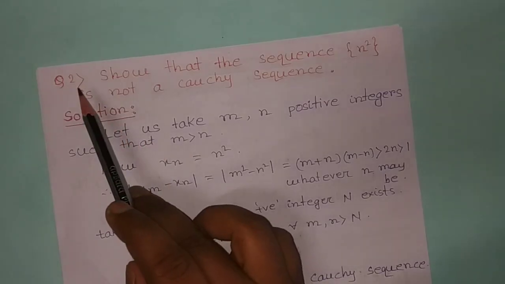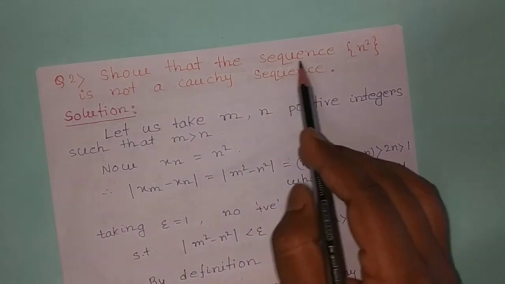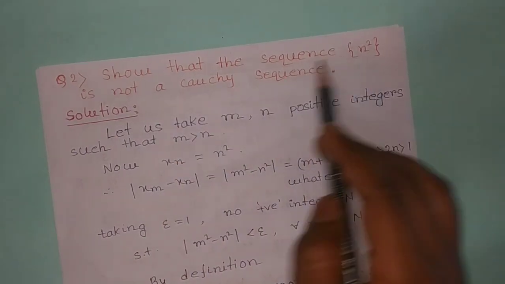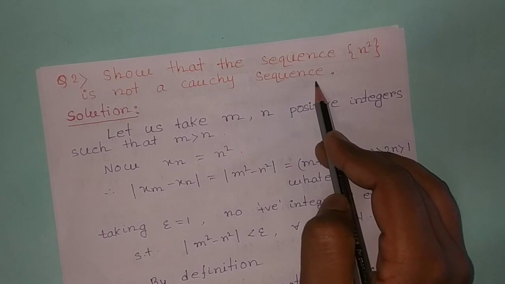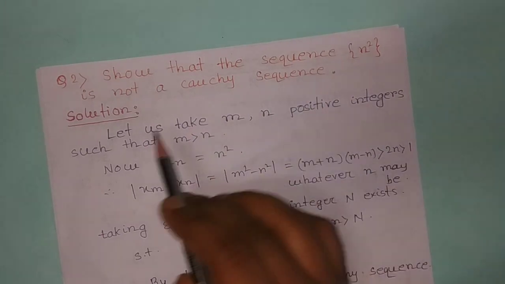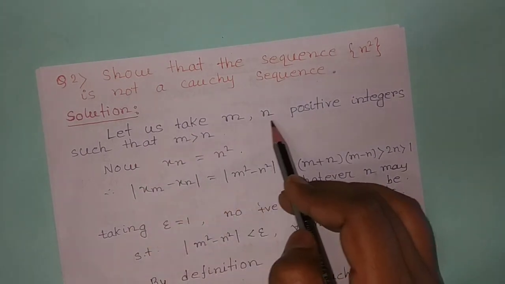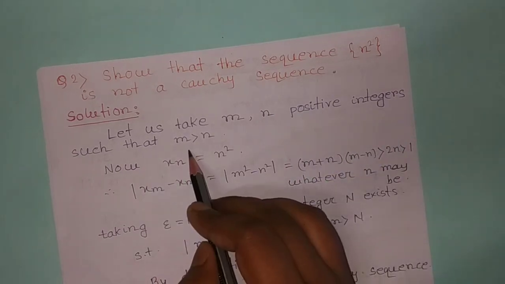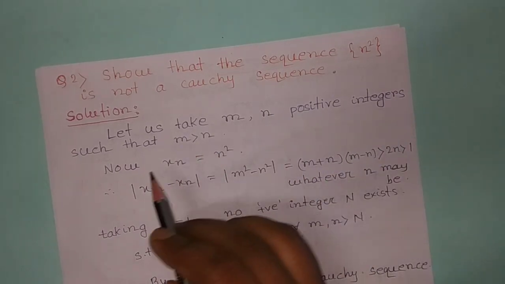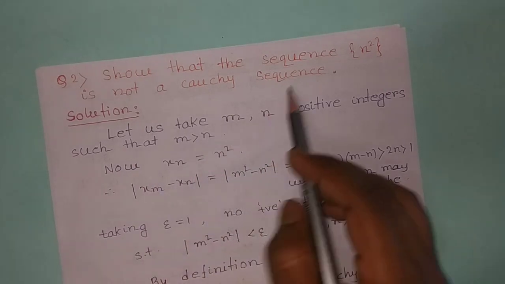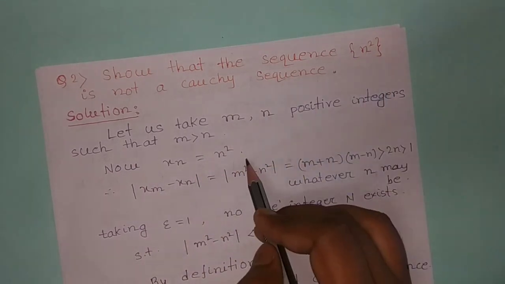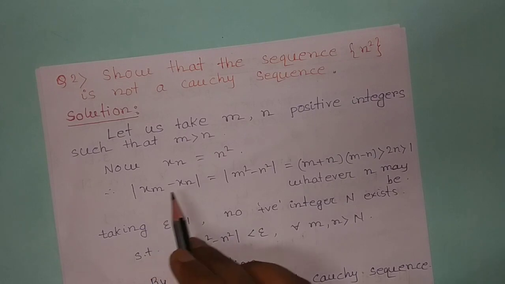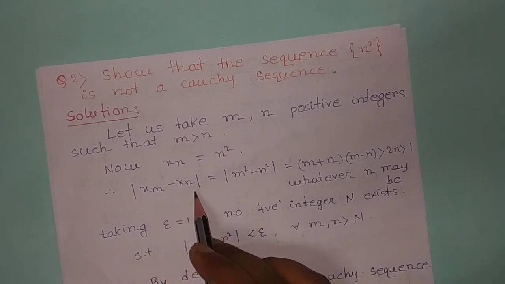Now example 2. Show that the sequence n square is not a Cauchy sequence. Let us take m and n positive integers such that small m greater than small n. Now xn equal to n square. We have to show mod xm minus xn less than epsilon for a Cauchy sequence.